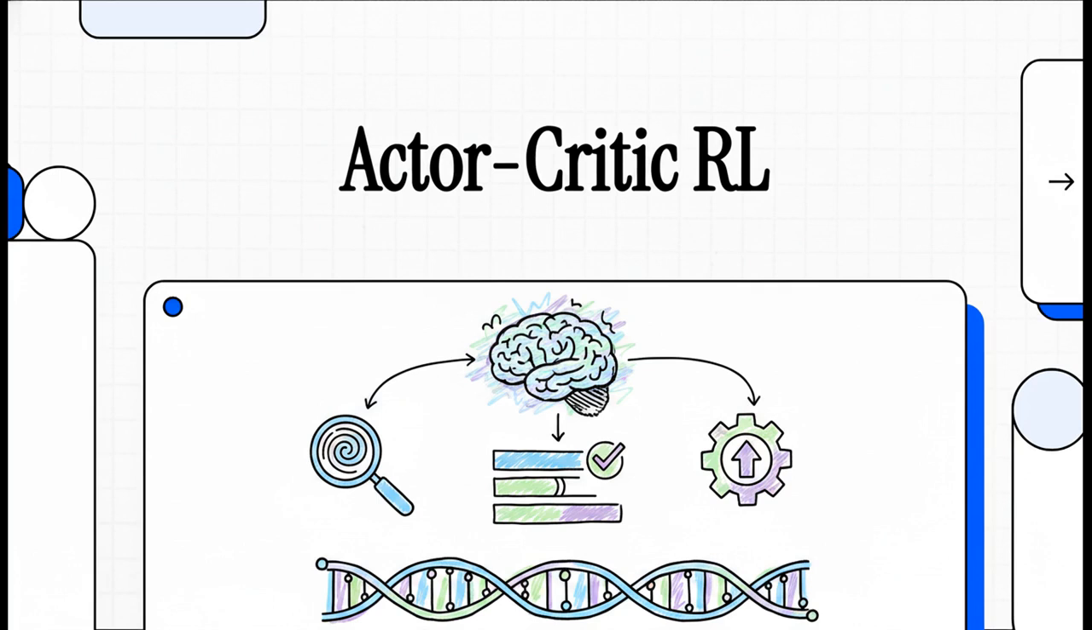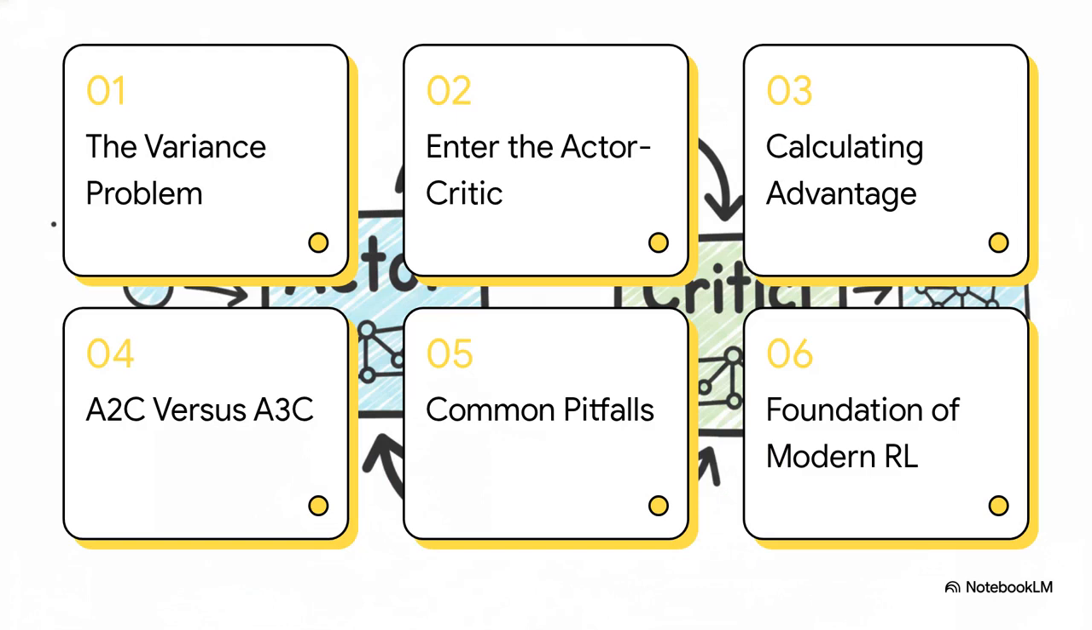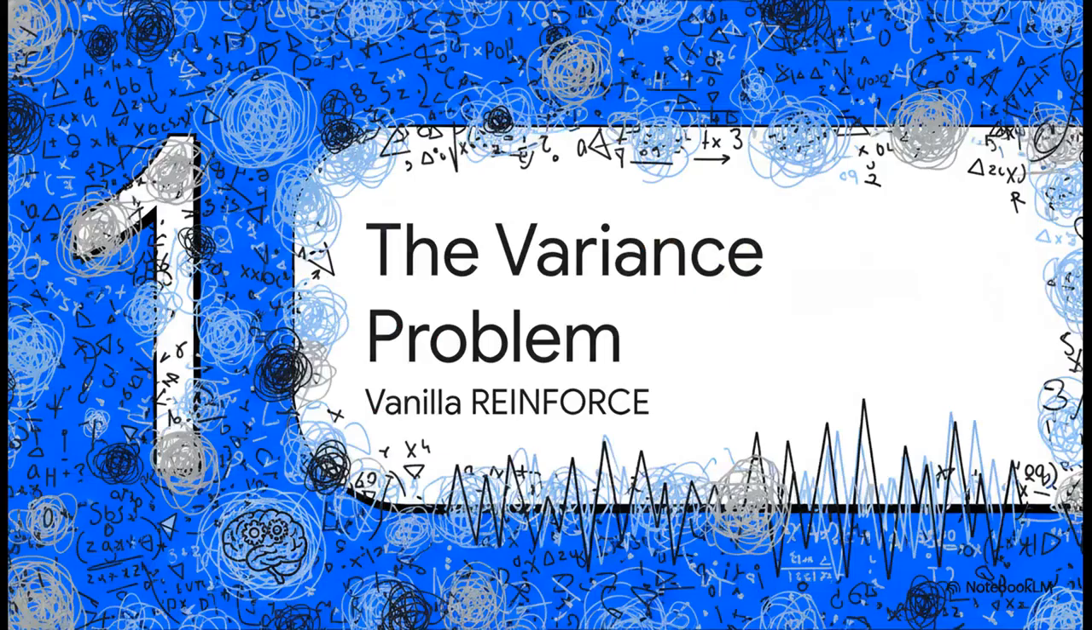We are going to demystify the absolute DNA of modern AI by breaking down the Actor-Critic model. Okay, let's dive into this. Here's our roadmap to break this complex journey down into 6 logical steps. First, the variance problem. Then, enter the Actor-Critic, calculating the advantage, A2C versus A3C, avoiding common pitfalls, and finally, the foundation of modern RL. All right, starting off with part 1, the variance problem.